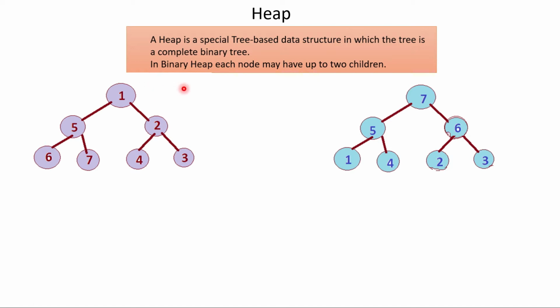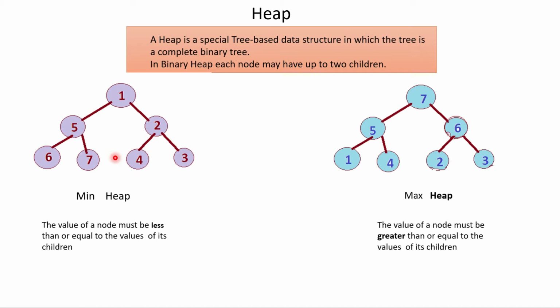So what is a binary heap? A binary heap means each node will have a maximum of two children. Again, a heap is a special tree-based data structure in which the tree is a complete binary tree. Here you can see two examples of heap. They are formed as a complete binary tree and they are binary heaps because they have a maximum of two children.